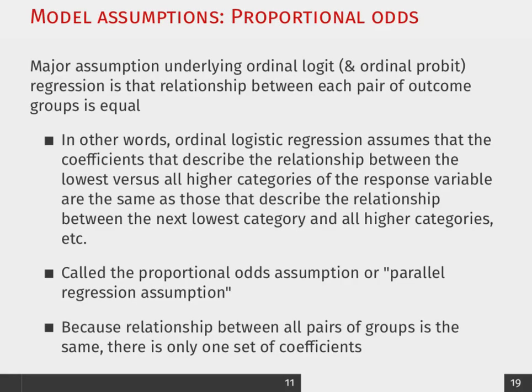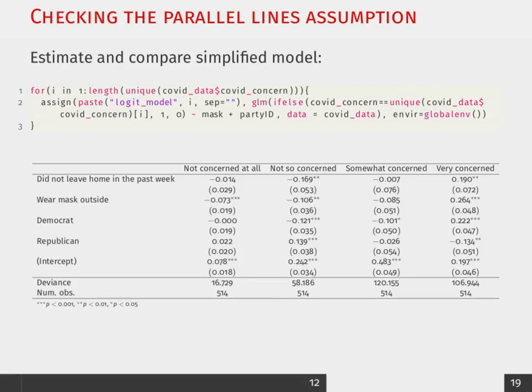Again, what we should find is that there should be the same relationship for a coefficient across each of these separate regressions. So what I'm doing here is I'm literally running a different regression where for each of the potential outcome categories we have, if it was not concerned at all, it would be 1, and if it was any of the other ones, it would be 0. Then for the next one, if it was not so concerned, it would be 1, and any of the other ones, it would be 0, and so forth.